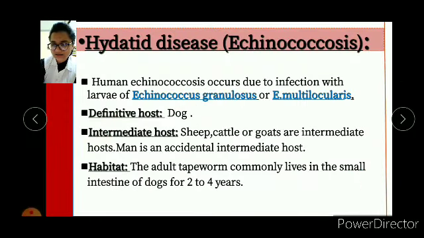So next comes echinococcosis or hydatid disease. Human echinococcosis occurs due to infection with larvae of Echinococcus granulosus or Echinococcus multilocularis. Definitive hosts are dogs, and intermediate hosts are sheep, cattle, or goats. Man is an accidental intermediate host. As for habitat, the adult tapeworm commonly lives in the small intestine of dogs for 2 to 4 years. Okay.